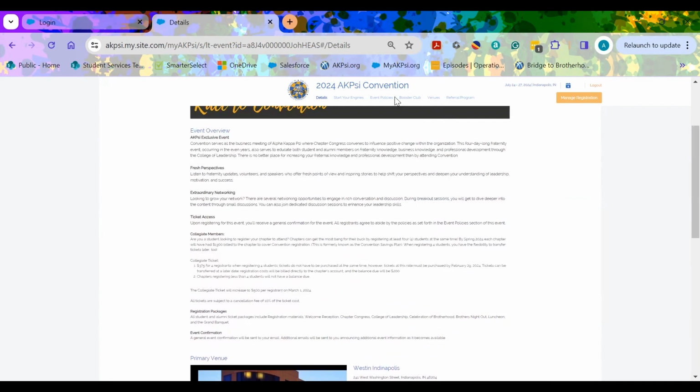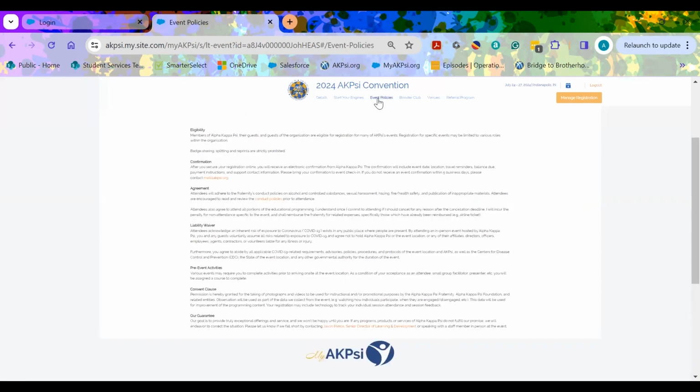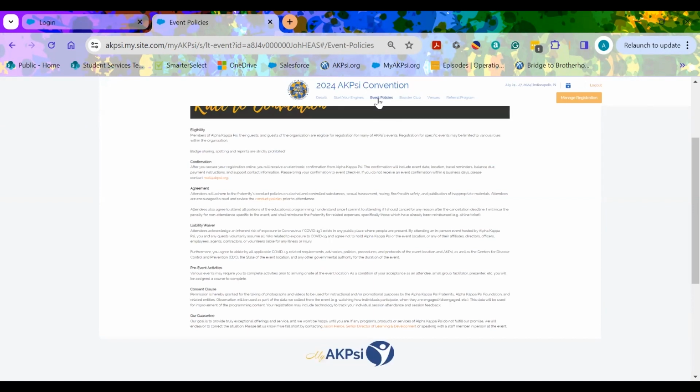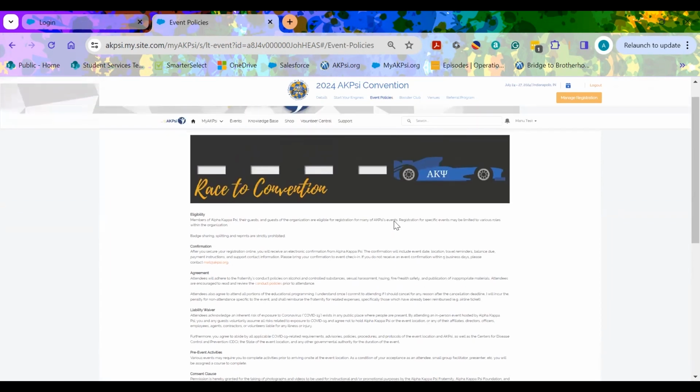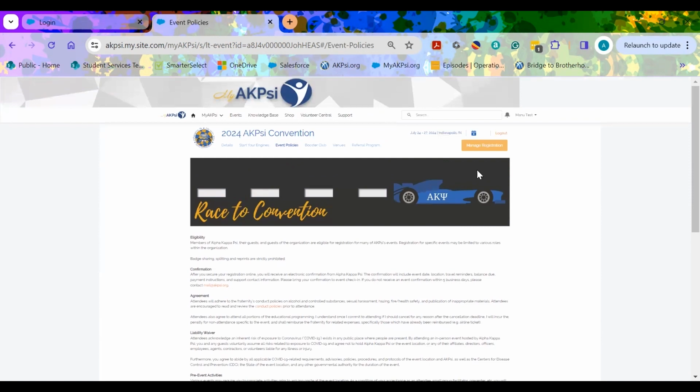You will also see our event policies tab, which you'll be asked about and we'll come back to during the registration process. Please read over these statements before going in to manage or to start your registration. So let's go up to the top here and let's start a registration. Your registration will say register. We'll come back to managing the registration after.